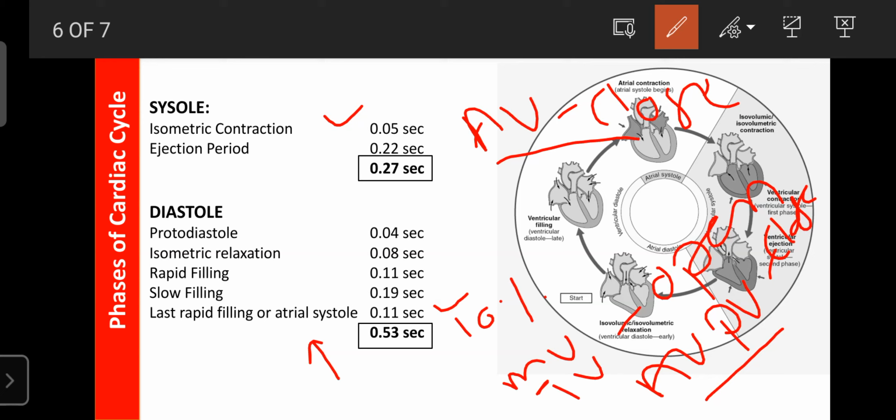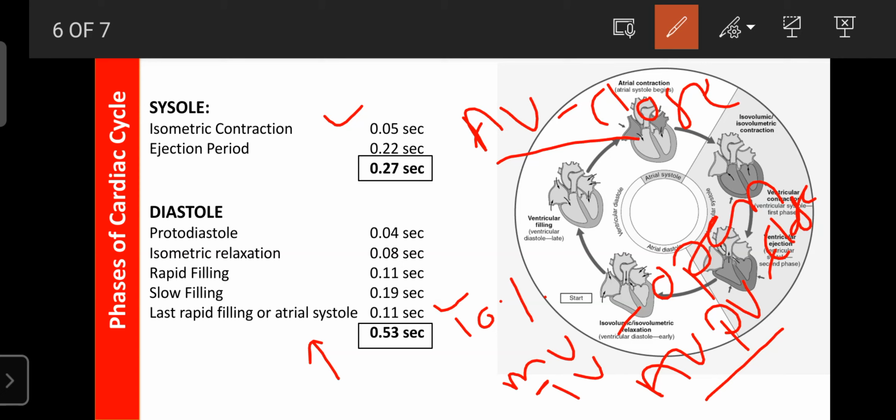That pressure is responsible for closing of the atrioventricular valves, the tricuspid valve as well as the bicuspid valve. The aortic valve and the pulmonary valve, the semilunar valves, are already closed, but the tricuspid valve and the bicuspid valve are closed due to the increase in pressure in the ventricles.